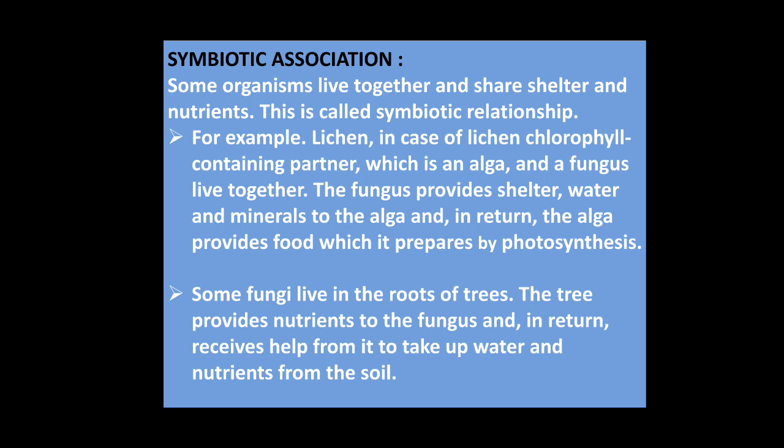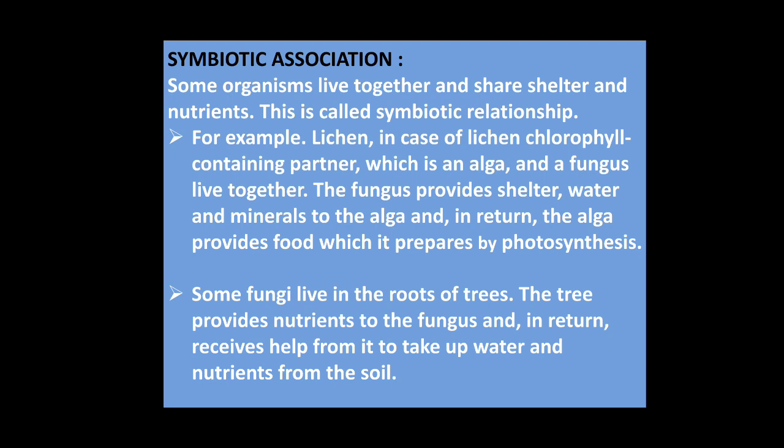In case of plants, for example, there is lichen. In case of lichen, the chlorophyll-containing partner, which is alga, and fungus live together. The fungus provides shelter, water, and minerals to the alga, and in return, the alga provides food, which is prepared by photosynthesis. So they are interdependent on each other. As you can see, these lichens in surrounding areas are on surfaces of rocks, on tree trunks, or decaying plant parts like branches. You can see these on them.